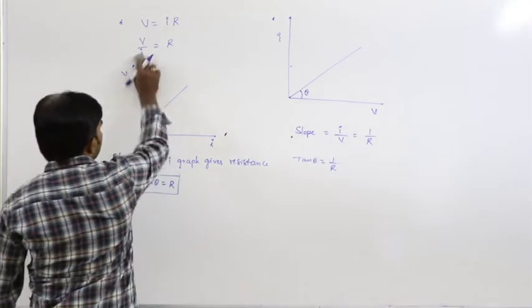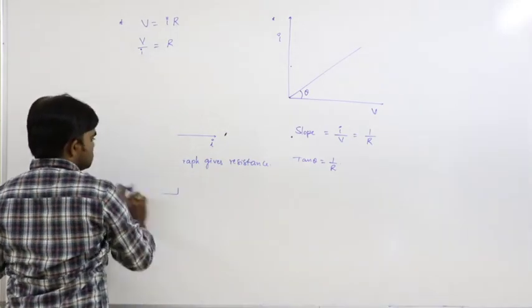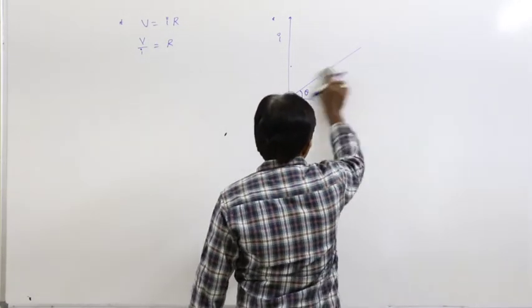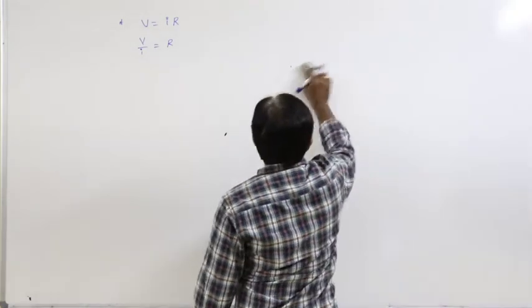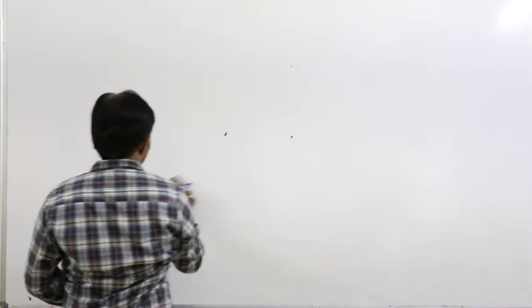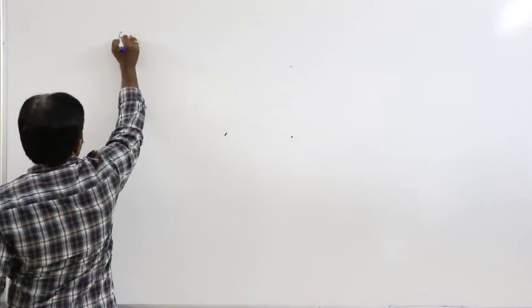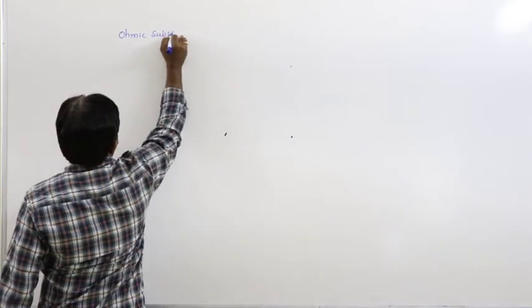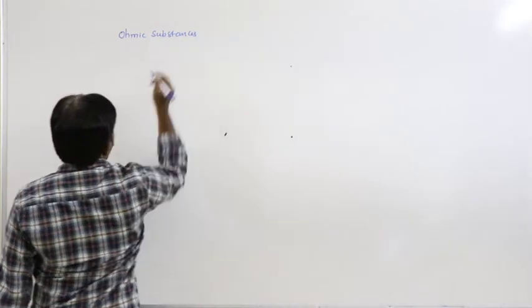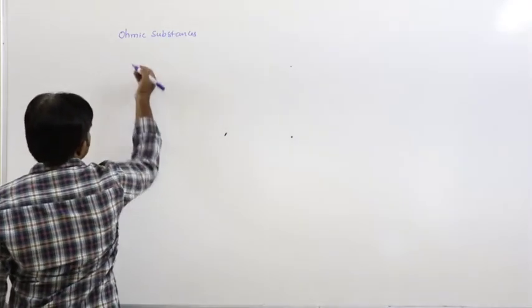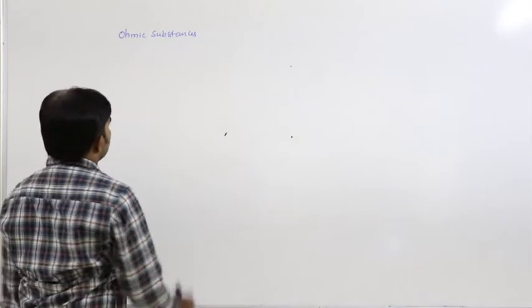So based on this we can define two conditions: ohmic substances and non-ohmic substances. First of all, ohmic substances. Ohmic substances are the substances that obey Ohm's law.